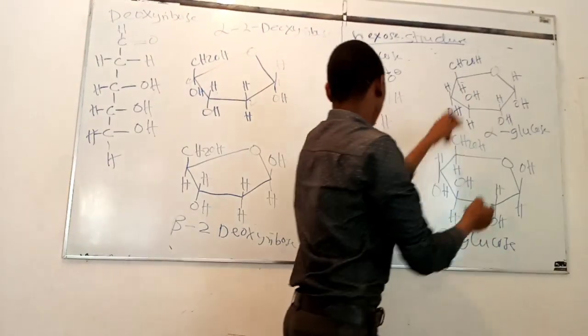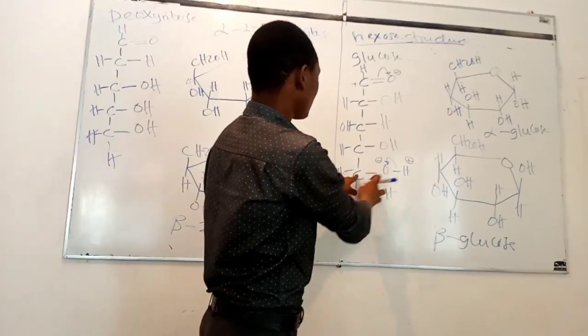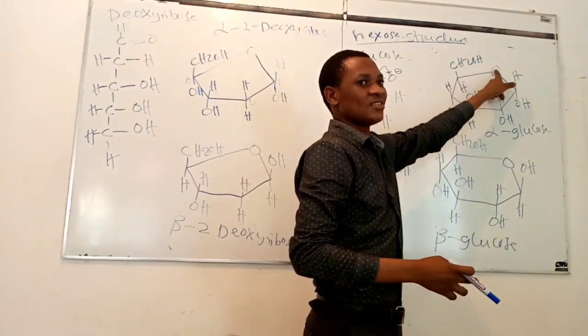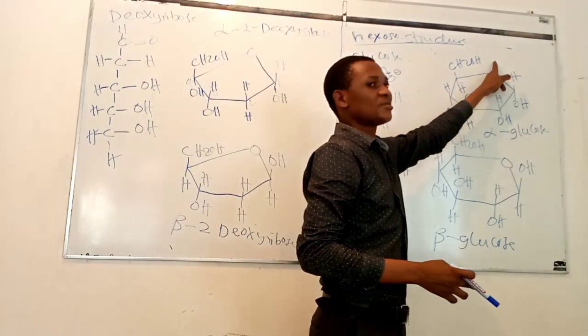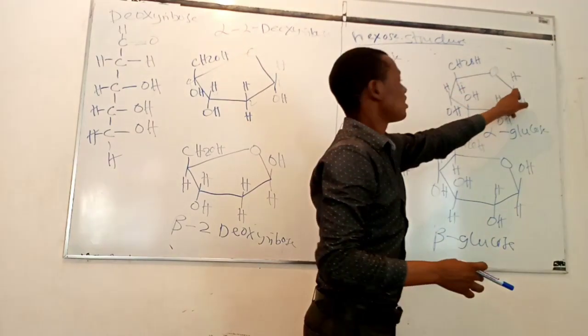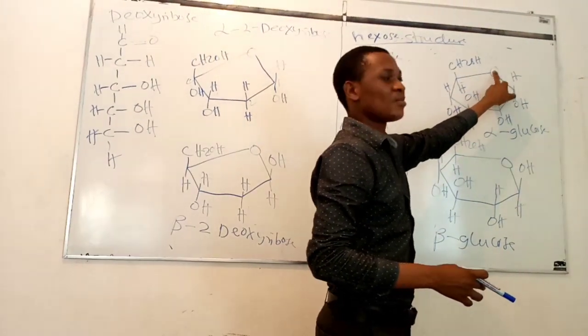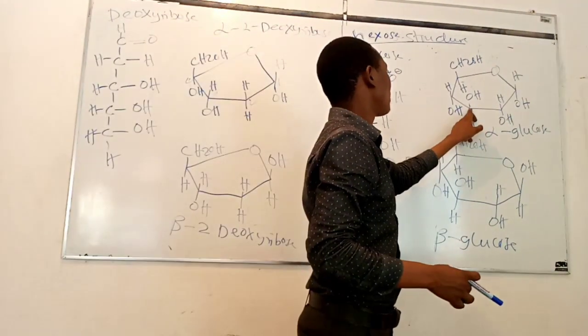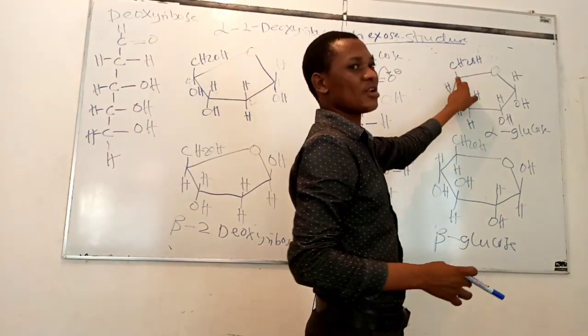Carbon number 5 is this one, and its oxygen is this one. Because it is negatively charged, it bonds to carbon number 1. So this is the oxygen of carbon number 5, and this is carbon number 1, carbon number 2, carbon number 3, carbon number 4, carbon number 5.